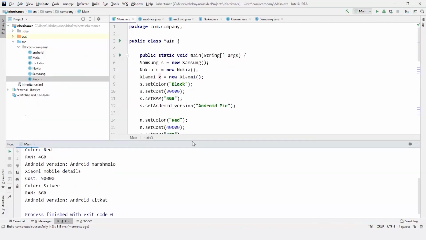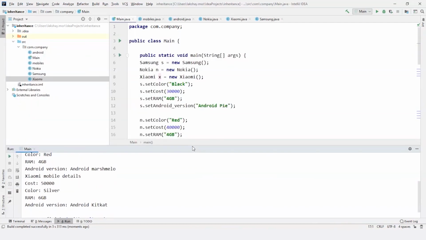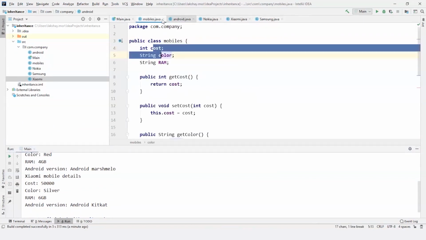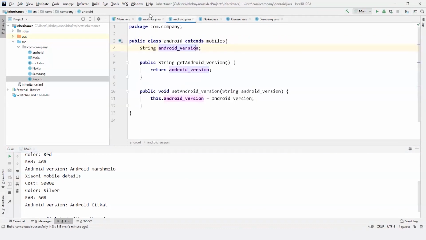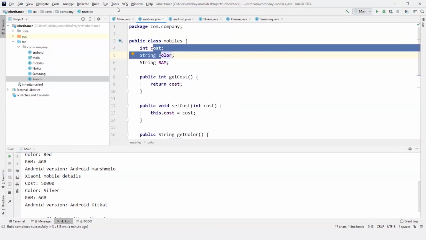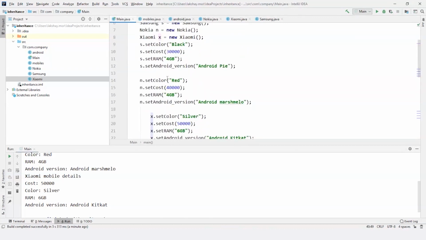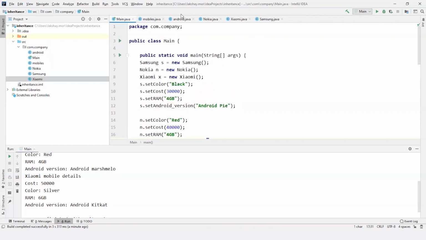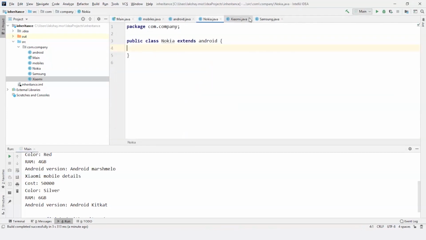I hope you understood what inheritance is. I'll just revise it one more time. In single level inheritance I used only Samsung, Android, and mobiles. Samsung I derived from Android and I used only Android version in the starting. Next I used multi-level inheritance, in which I used mobiles, Android, and Samsung. With the use of mobile variables I used Samsung and printed the values of color, cost, RAM, and Android version. In the next, hierarchical inheritance, I used Nokia, Xiaomi, and Samsung. So I hope you understood what the concept of inheritance means.